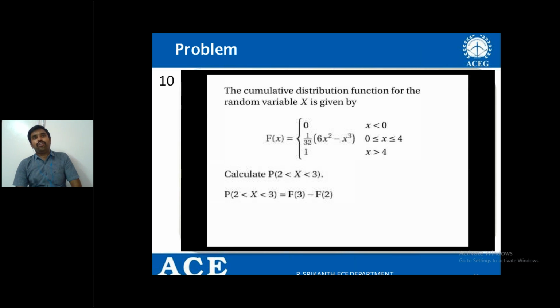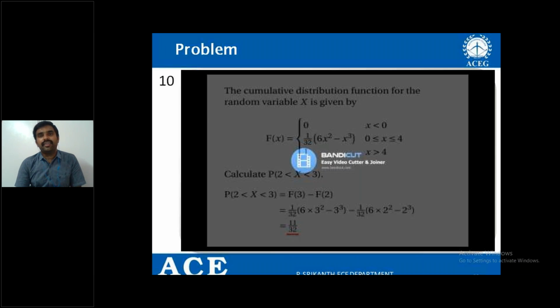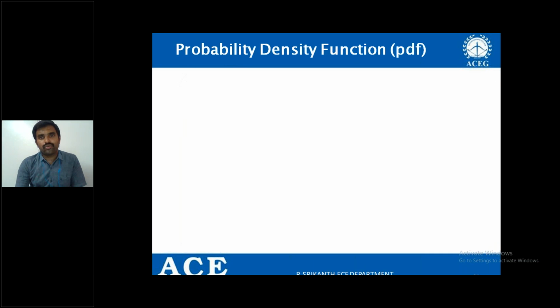Right, the solution for the previous problem. The cumulative distribution function is given. You are supposed to find P of 2 less than x less than 3, which is equal to F of 3 minus F of 2, right? So F of 3 is taken from the limit 0 to 4, and F of 2 is also taken from the limit 0 to 4, and by substituting x equal to 3 and x equal to 2, you will get the resultant as 11 by 32, right?